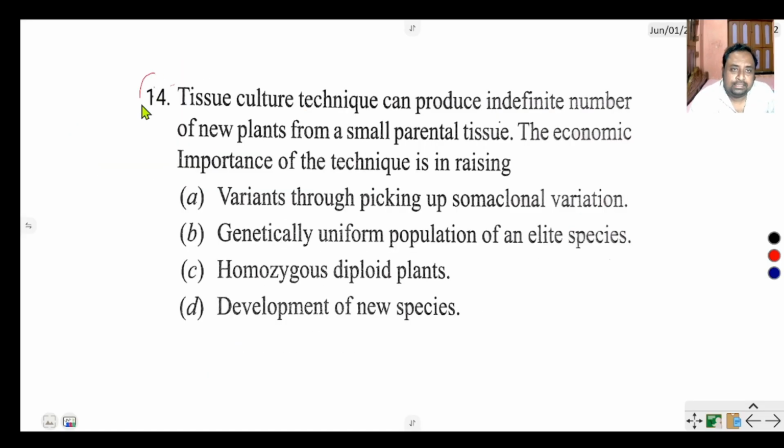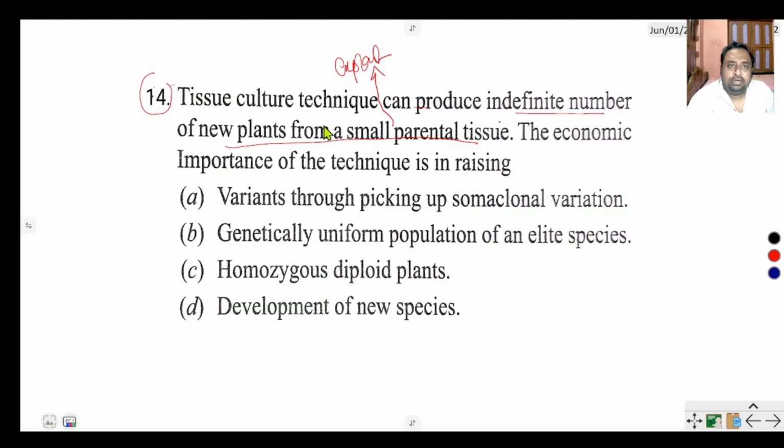Next question says, tissue culture technique can produce indefinite number of new plants from a small parental tissue. A small parental tissue is called explant. The economic importance of this technique is in raising variants to pick up somatic variation, genetically uniform population of an elite species, homozygous developed plants, and development of a new species.